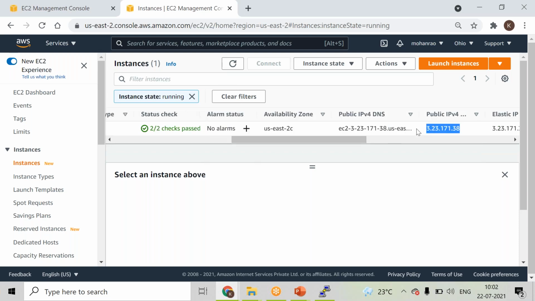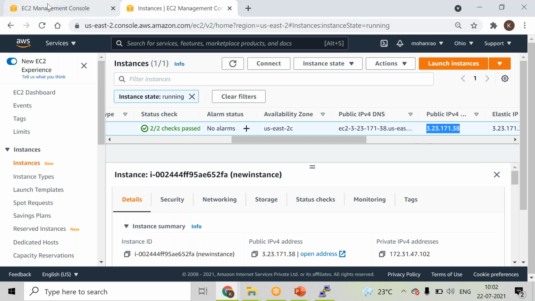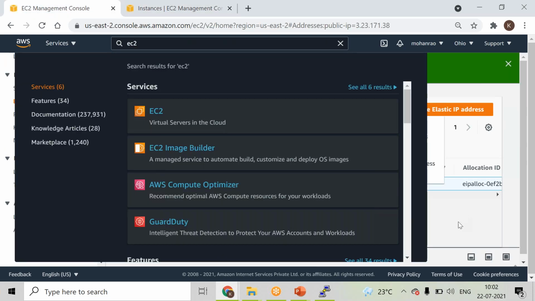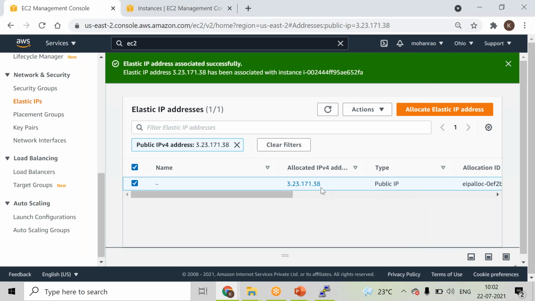So 3.23 and 71.38, and 71.38. This is how you work with the association of IP addresses in your environment. In this way you associate it, even if you restart the instance, sorry.